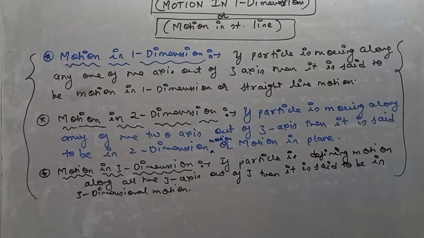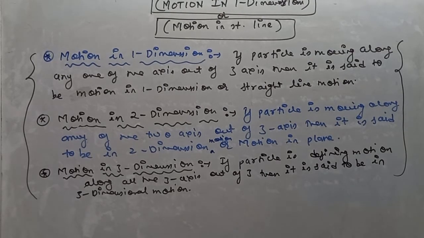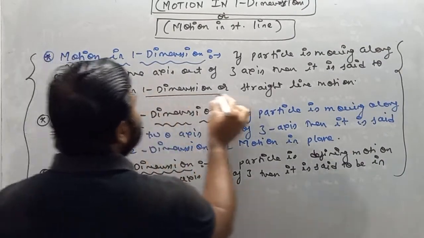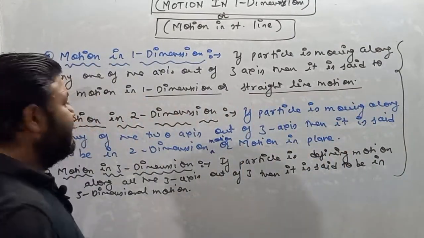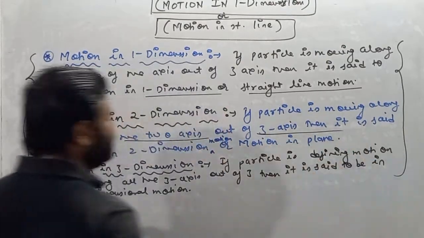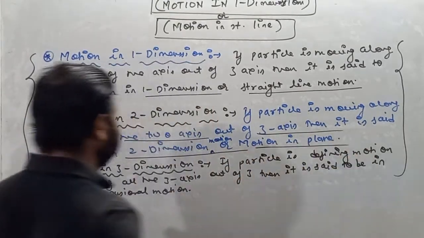It is one dimension motion, two dimension motion and three dimension motion. If a particle is moving only along any one of the axes out of three, then it is said to be in one dimension or straight line motion. If a particle is moving along any two axes out of three, then it is said to be in two dimensional motion or motion in a plane.